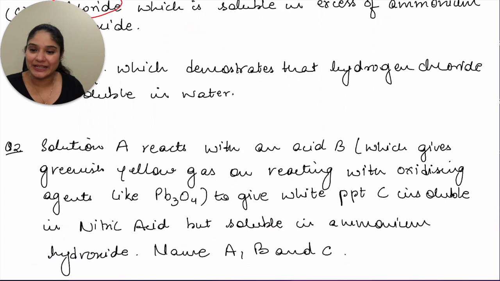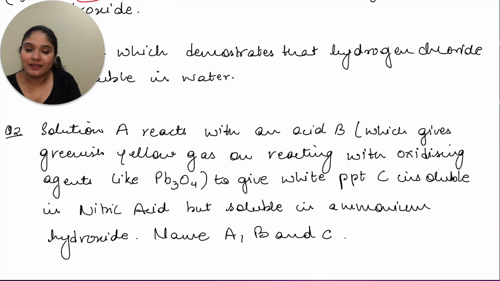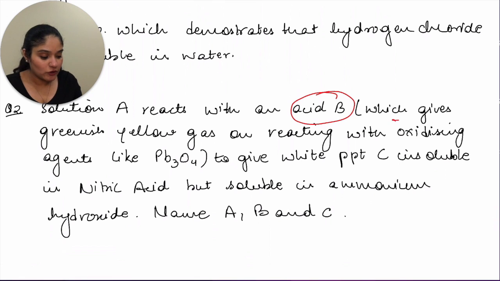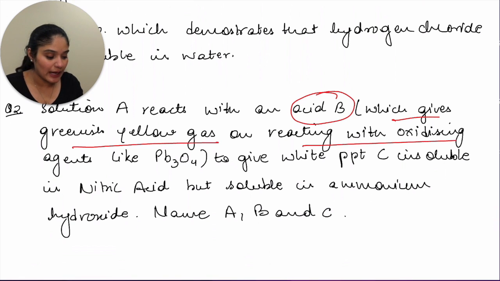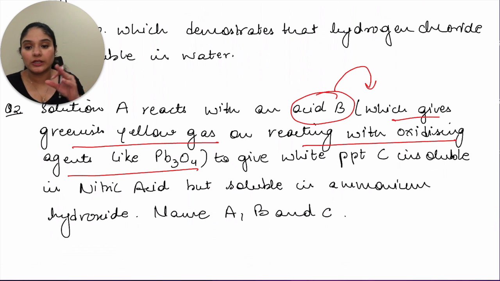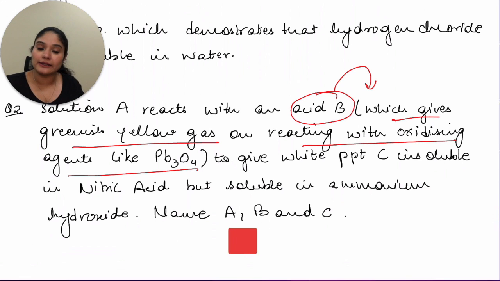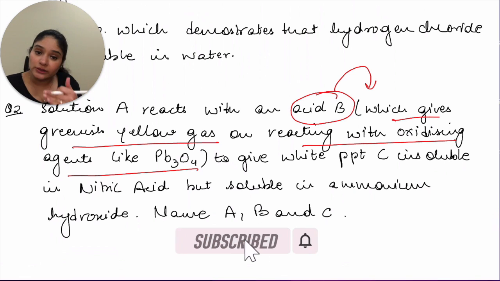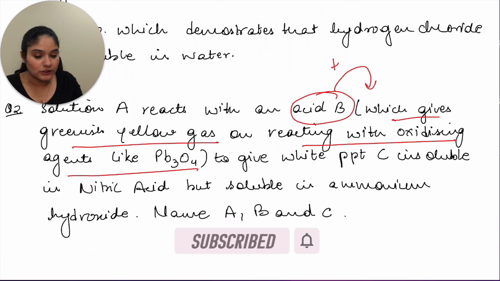Now let's move to the next question. Solution A reacts with an acid B. The bracket information is about this acid B, which produces a greenish yellow gas on reacting with oxidizing agents like Pb3O4. So you have to think about an acid which gives you a greenish yellow gas. Which one is the greenish yellow gas from the chart? If you remember, that is chlorine gas. Which acid will give you chlorine gas on being oxidized? That would be HCl. So your acid B is HCl.